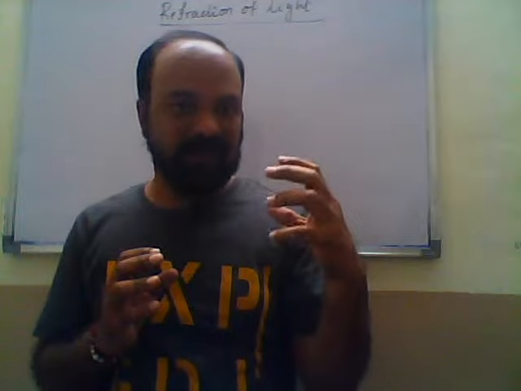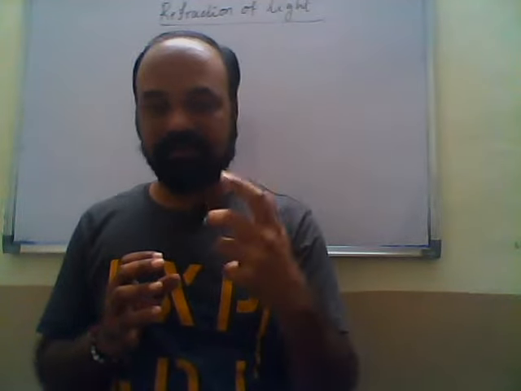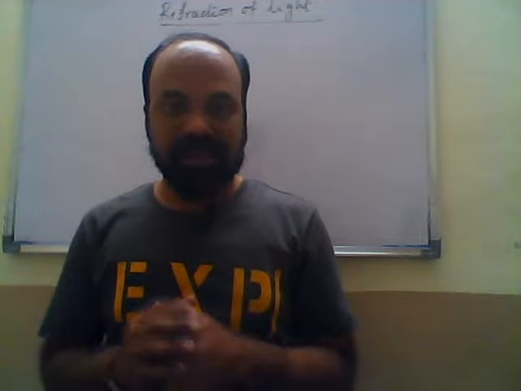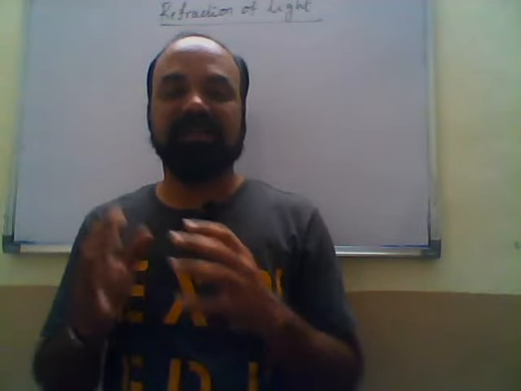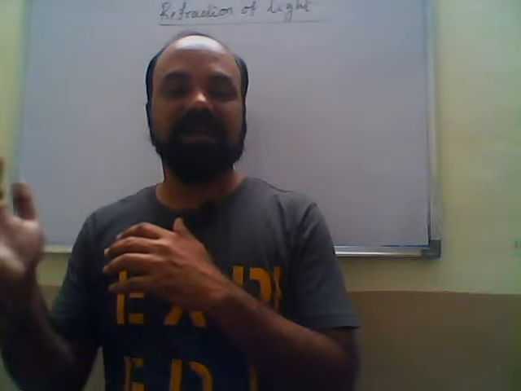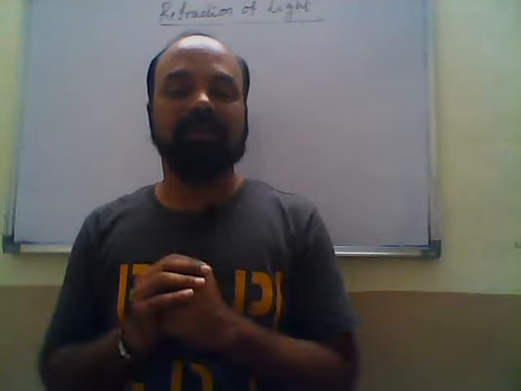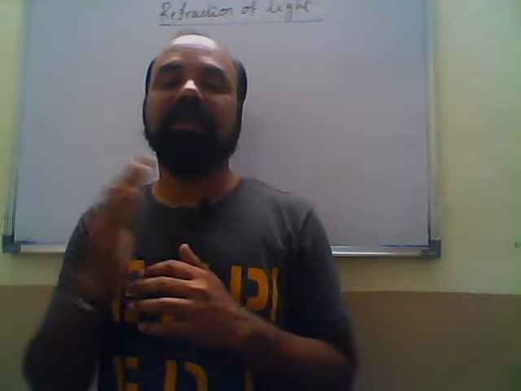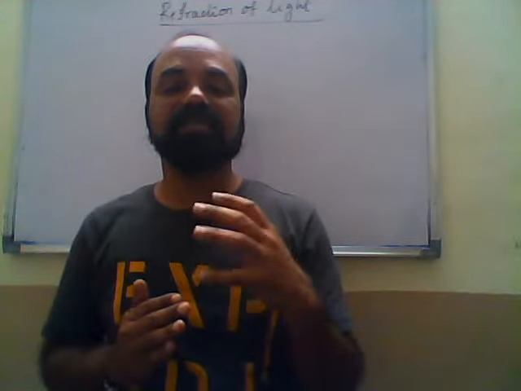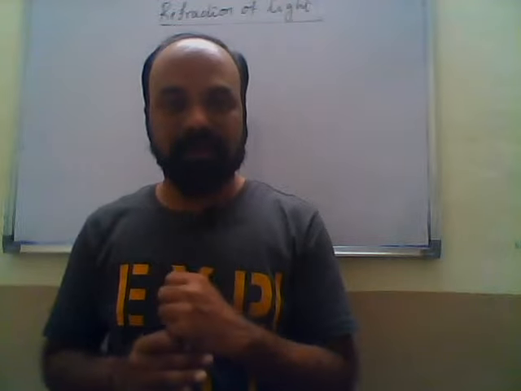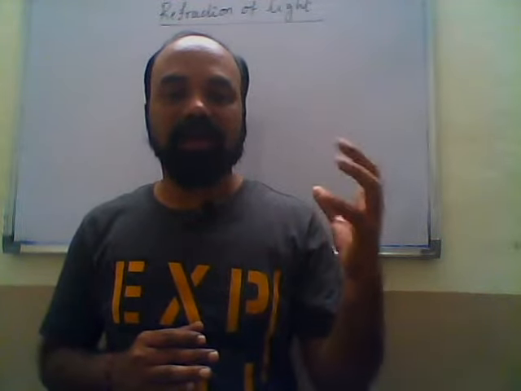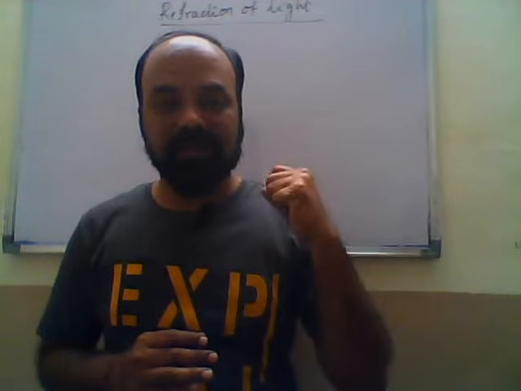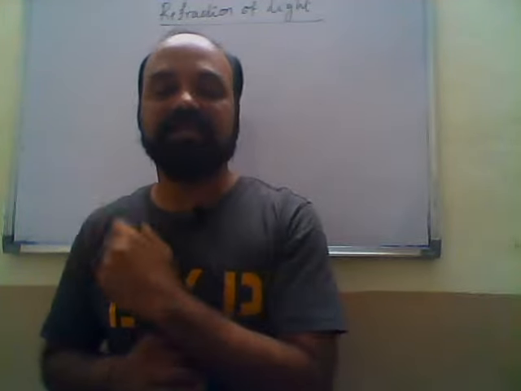If the light ray travels from one medium to another medium, because of the change in velocity of the light, it deviates slightly from its original path, which is a straight line. The bending depends on the optical density of the media. Suppose the light ray is initially in a rarer medium and enters a denser medium.